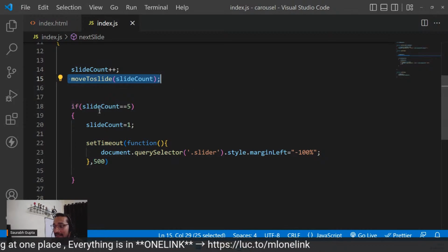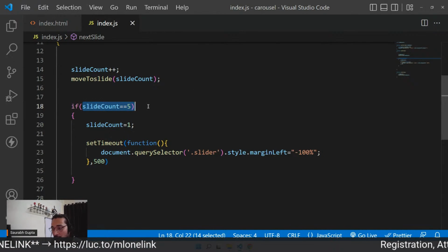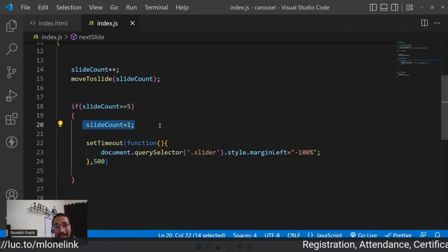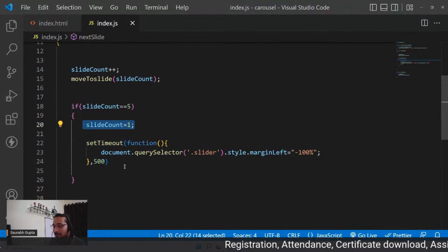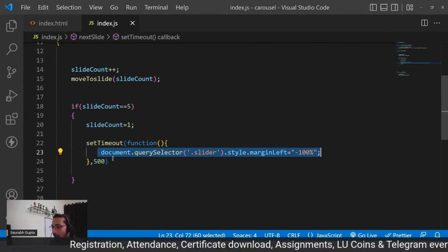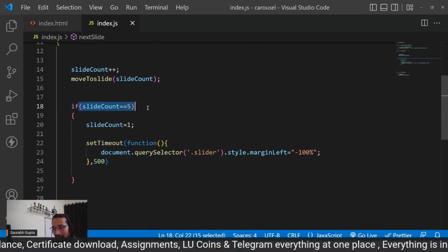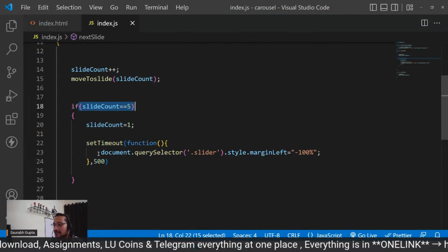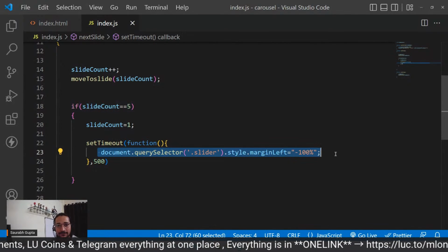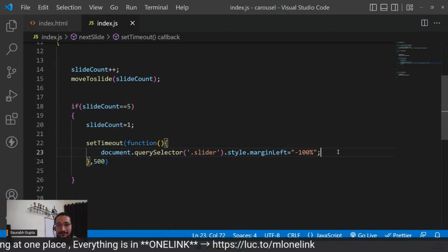But now this condition is also correct because slide count is 5. So the first thing that you should do is make slide count 1 again, and then not directly set timeout. Make sure that this function, this logic is performed after 5 milliseconds. So as soon as slide count reaches 5, just after 5 milliseconds, this code will be executed. And it will make sure that you're at minus 100% again.